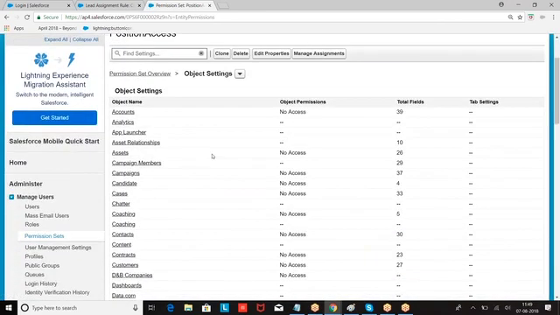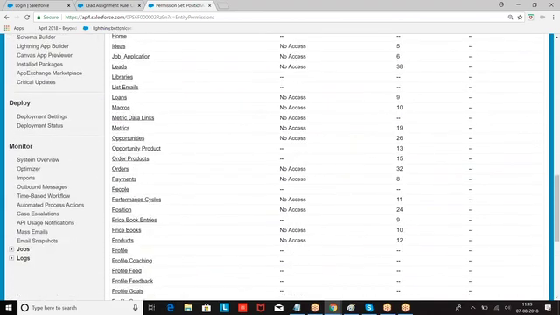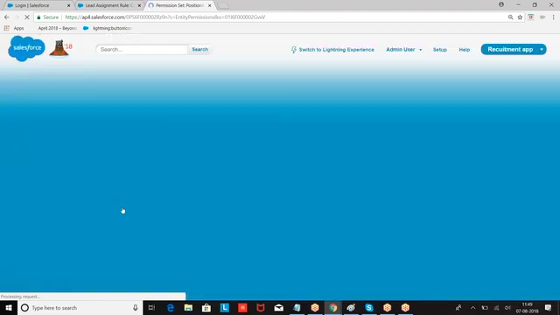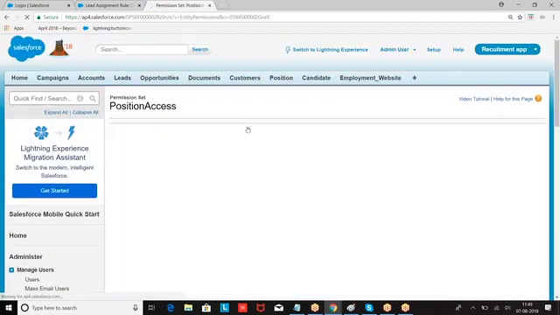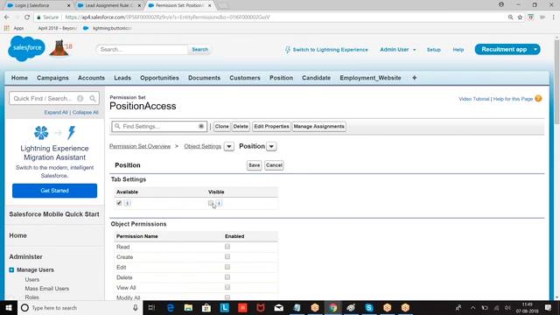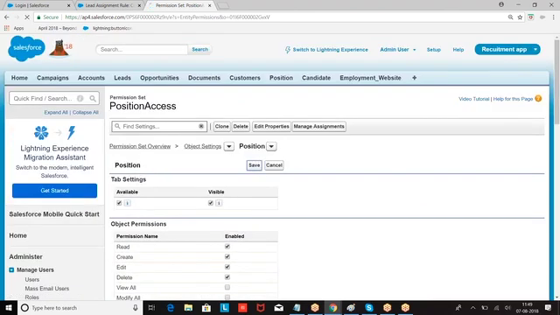So what I'm doing, I'm going to the permission set, go to the position object, read, create, edit, delete. I'm giving delete access on this object.